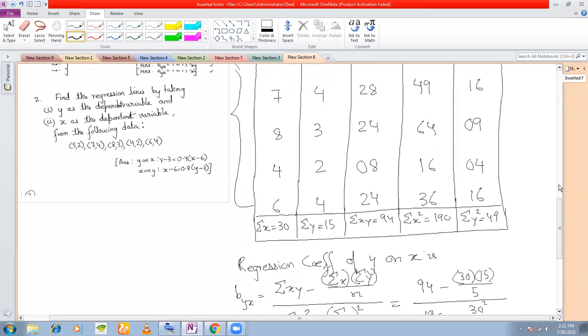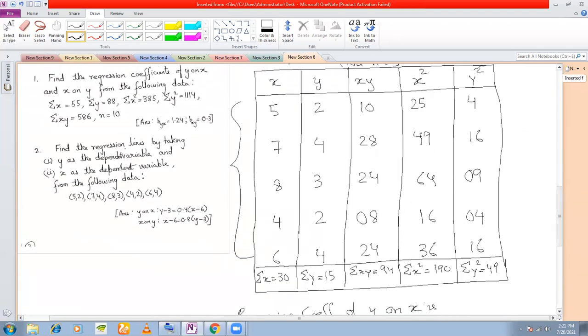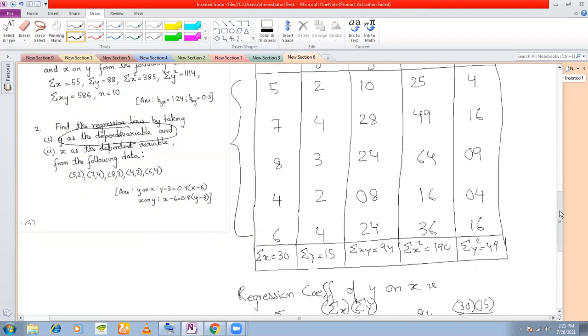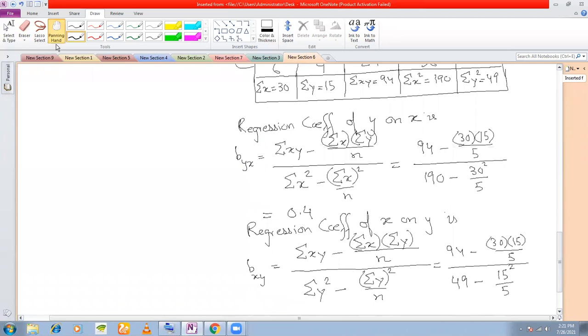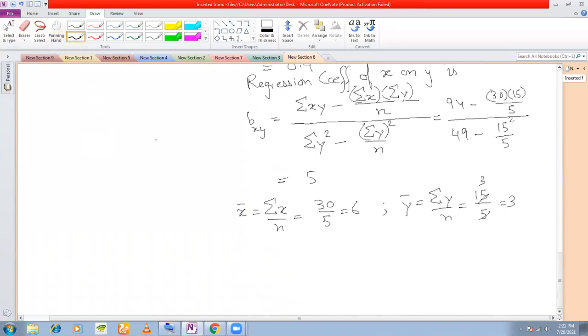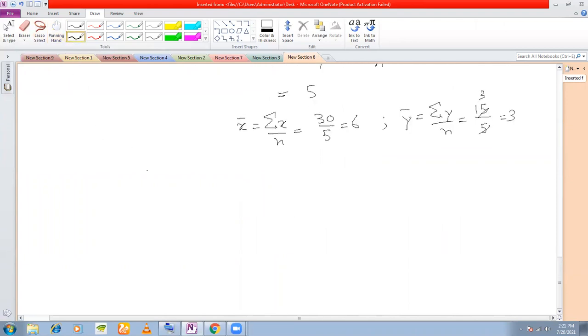Okay, now look at the question. The question here is, find the regression line by taking y as the dependent variable. Y as the dependent variable means y minus y bar is equal to byx into x minus x bar. We mean regression equation of y on x, right? When y is the dependent variable, we say regression equation of y on x.